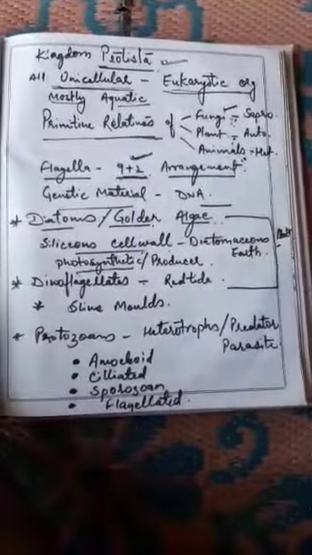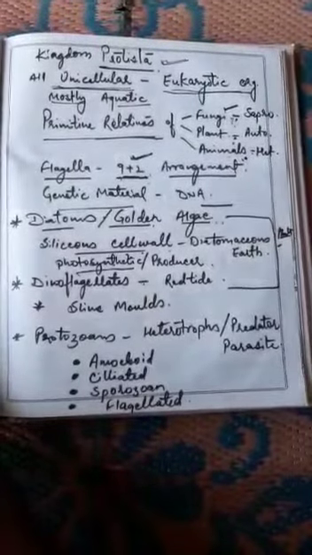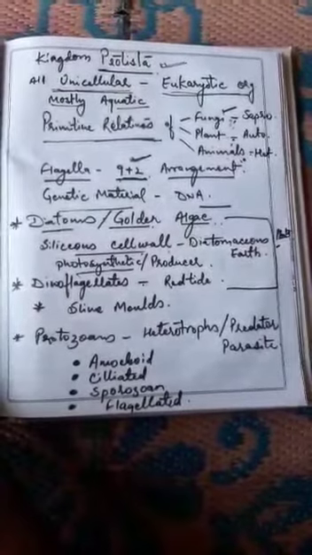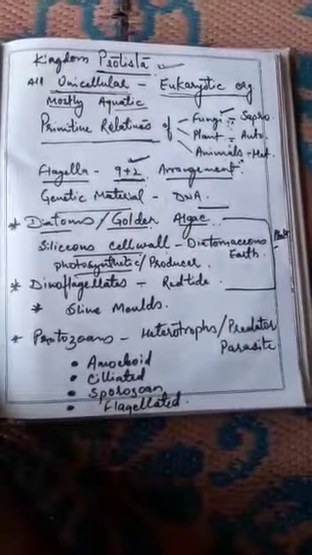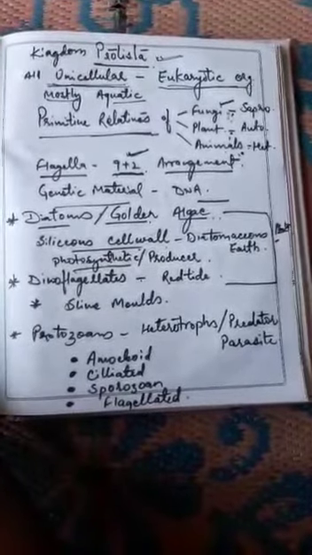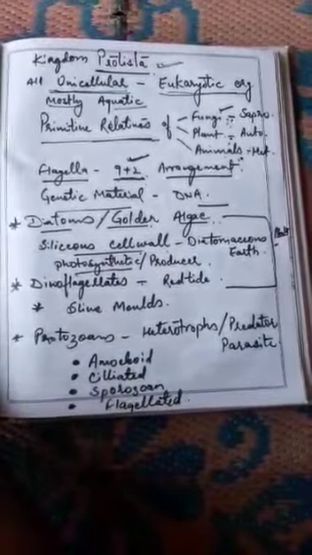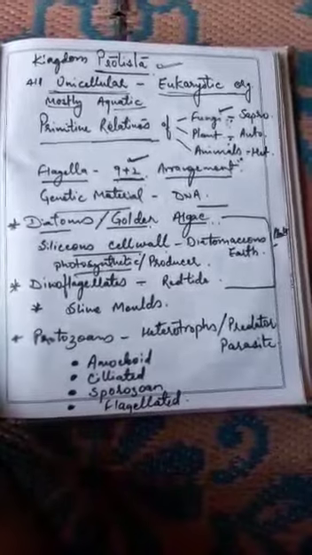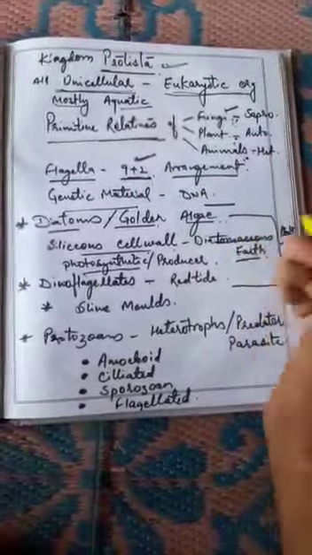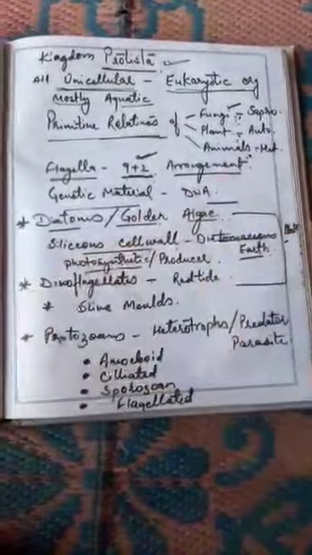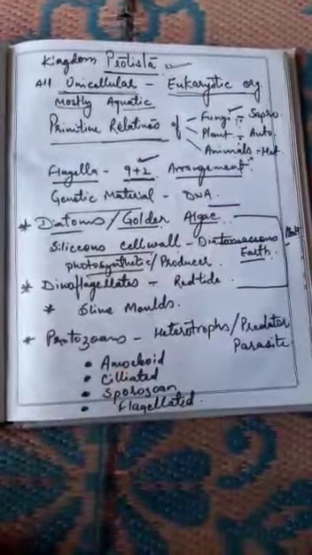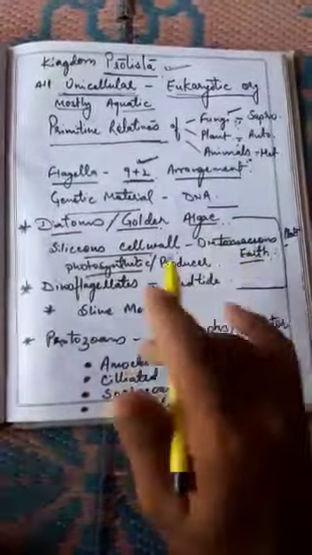Diatoms are very small organisms, and their cell wall contains silicon. That's why it is a siliceous cell wall. When they die, they sediment at the bottom of the sea and oceans, and they form diatomaceous earth. This diatomaceous earth may be kilometers and kilometers long.